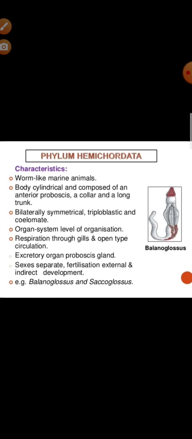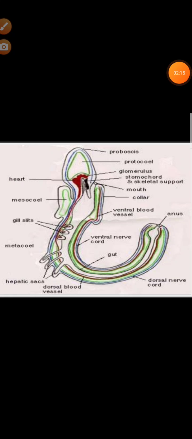Now for these hemichordata, you can take the help of the Balanoglossus example. If you can see the picture here, the body is divisible into proboscis, then collar and trunk, as I told you, remember. So you have to practice this diagram, the picture of Balanoglossus, along with labeling.